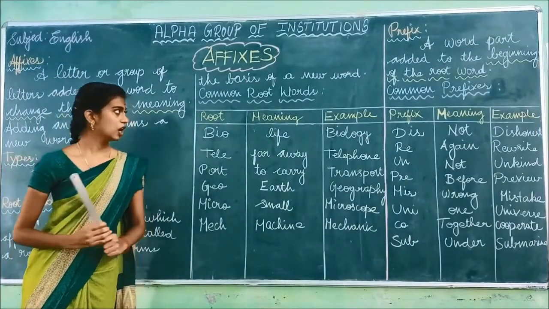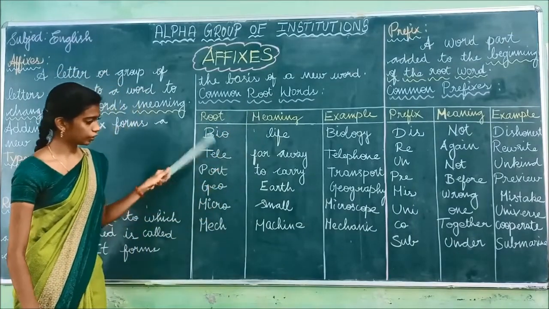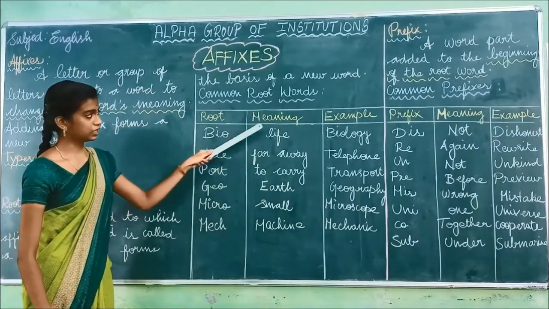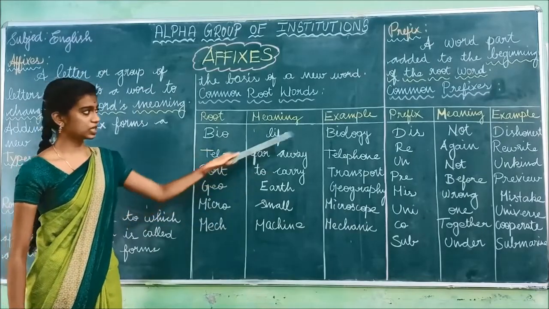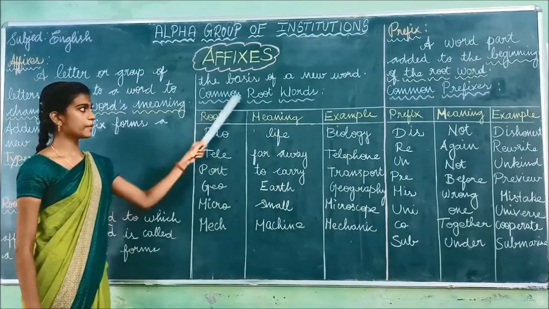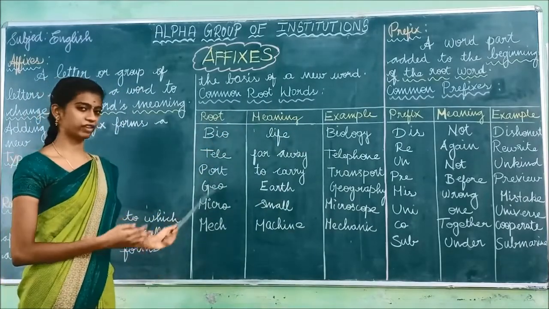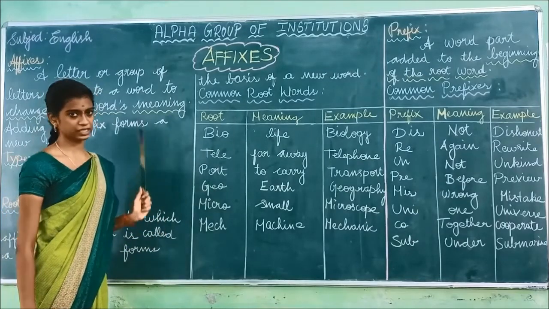Have you understood? Okay. Common root words. So these are all the common root words, and this is the root word, and these are all the meanings for the root words, and these are all the examples. Okay, shall we see this? Common root words. So I have written only a few. There are many root words. I have written only a few for you. Now let us see those words.